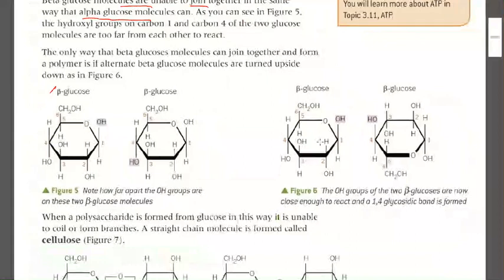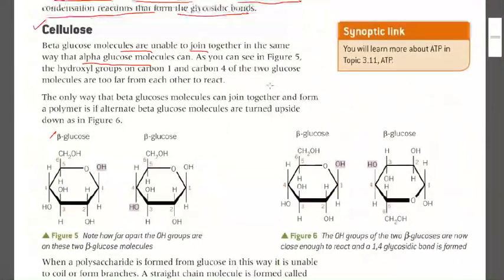Okay, so as you can see in figure 5, the hydroxyl groups of carbon 1 and carbon 4 of two glucose molecules are too far from each other to react. So this OH and this OH are very far from each other to react. The only way that the beta glucose molecules can join together and form a polymer is if the alternate beta glucose, that is this one glucose, is turned upside down. If you turn it upside down, it will be something like that.